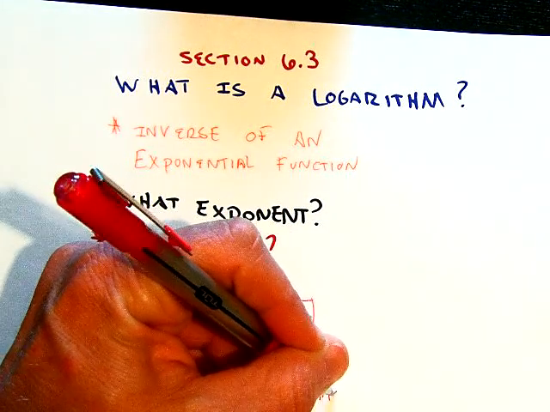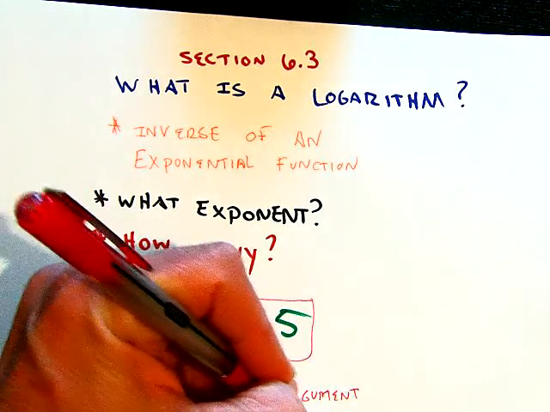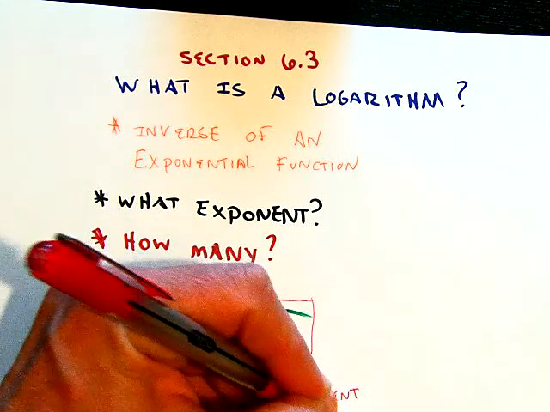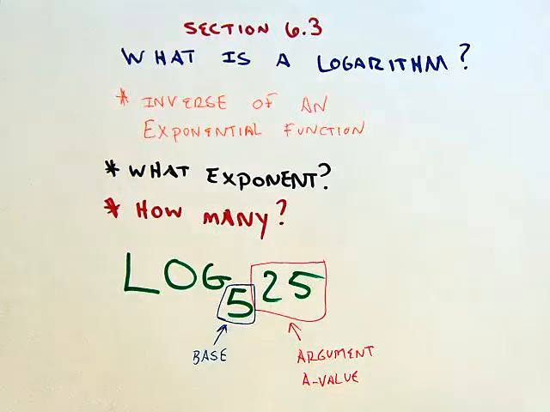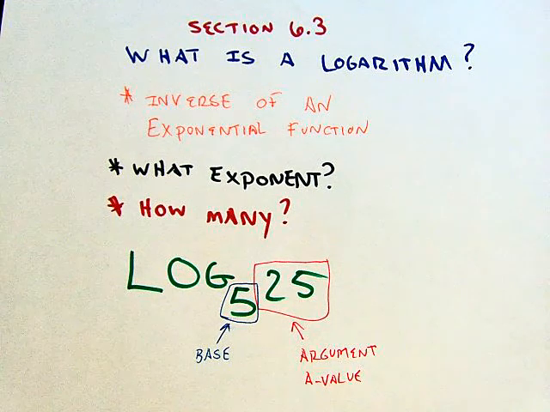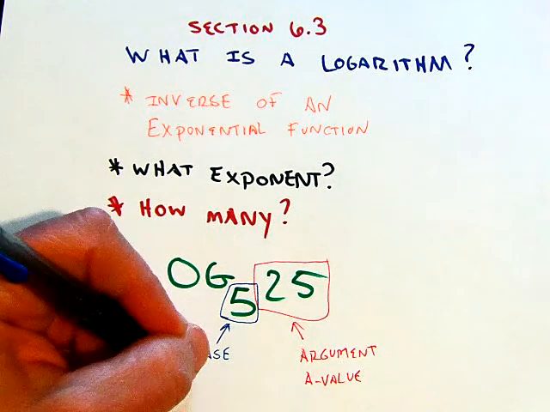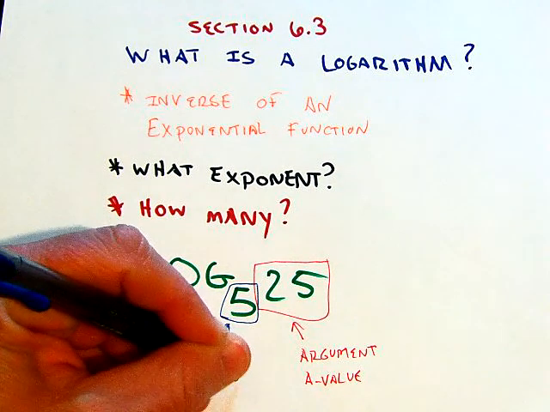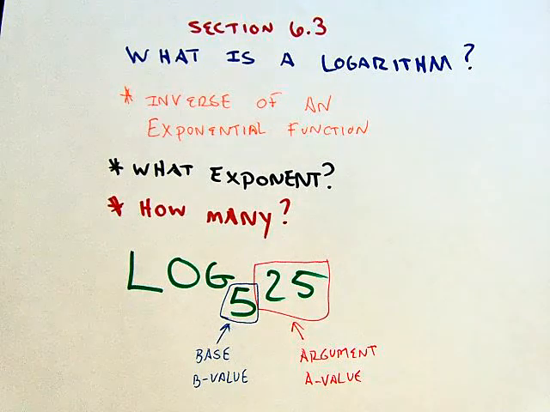Okay, so much like when you dealt with exponential functions and we had an a value and a b value, here we also have an a value and a b value, and the b value is still the base. So here's my b value. We're trying to figure out what this thing equals.